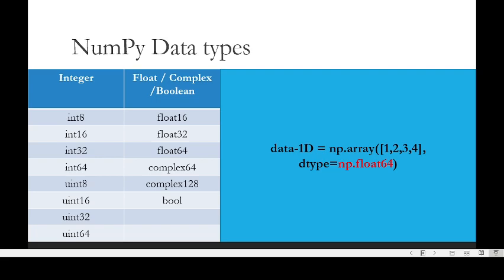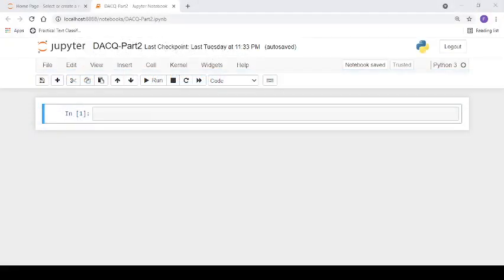So let us create a NumPy array using Python. For Python programming, we will use Jupyter Notebook. Jupyter Notebook is a client-server application that allows editing and running computer code via a web browser.